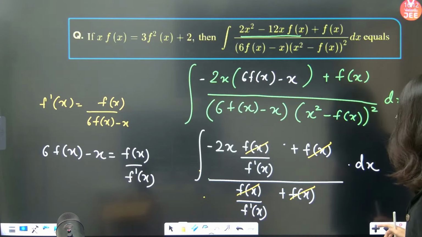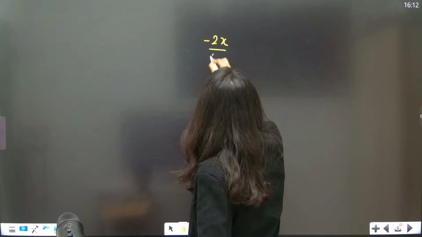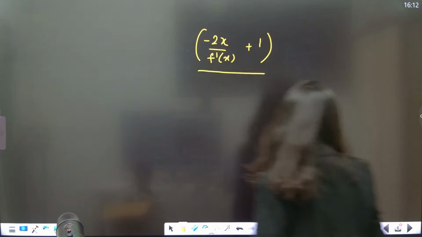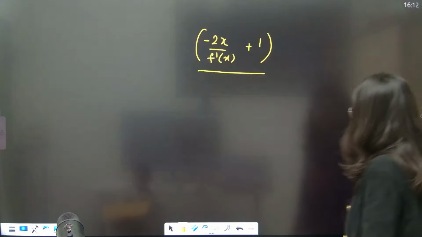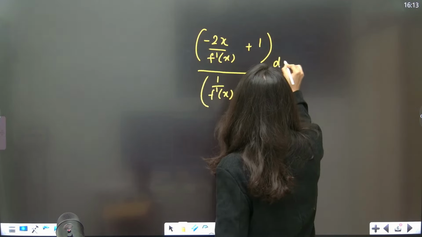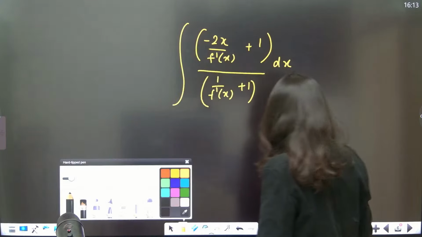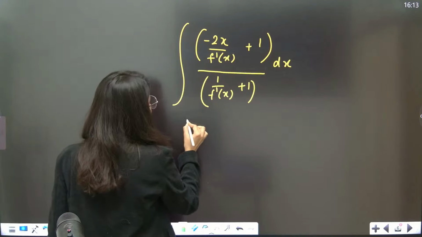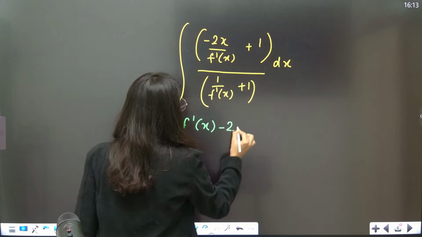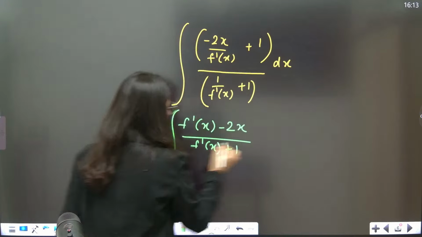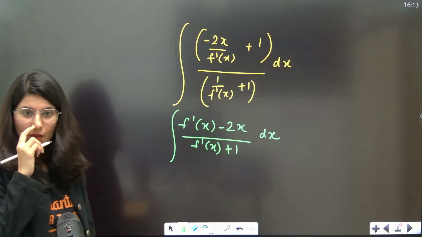So now if you understand, this is going to become 1. Now let's take LCM. This is minus 2x upon f dash x plus 1, whole upon 1 by f dash plus 1, dx, and this is integral. Correct or not? Now again take LCM. Now is the time that you take LCM. So this is minus 2x upon f dash x plus 1, integral, with respect to dx. Correct or not?